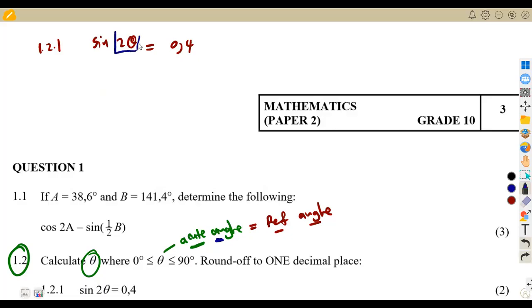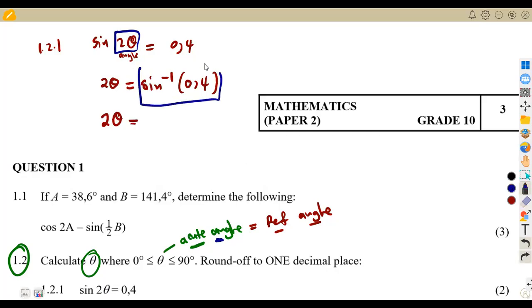Now we want to find the angle. Remember, guys, now we want to find the angle 2 theta. So you're going to have 2 theta is equal to, remove this sine and write it on the other side as arc sine. So this is arc sine of 0,4, which we simply obtain from our calculator. So the angle of 2 theta, remember we said that's an angle, is equal to the angle that we get here. So arc sine gives us an angle. This whole part here is now an angle, which we are going to obtain from our calculator.